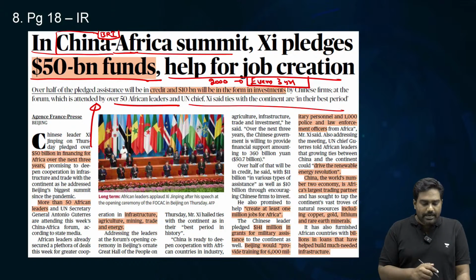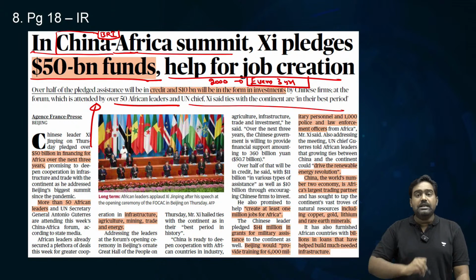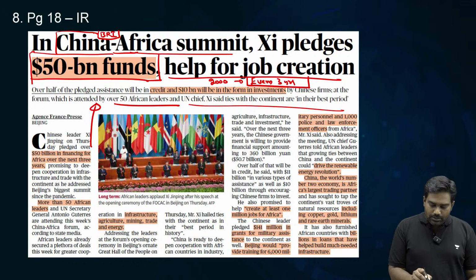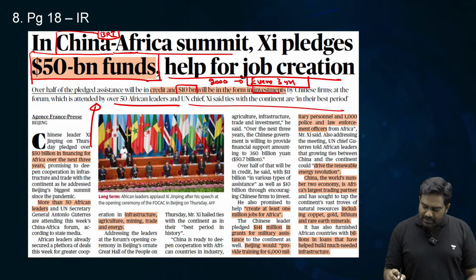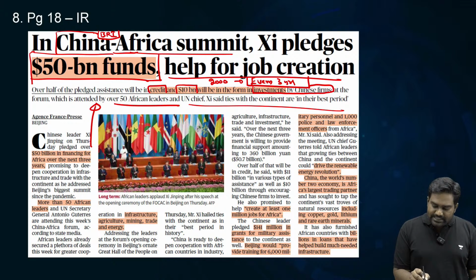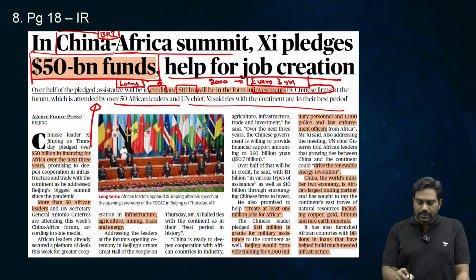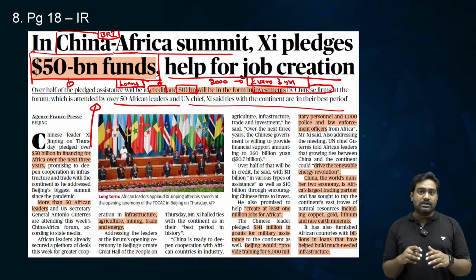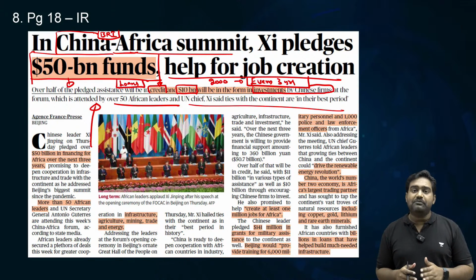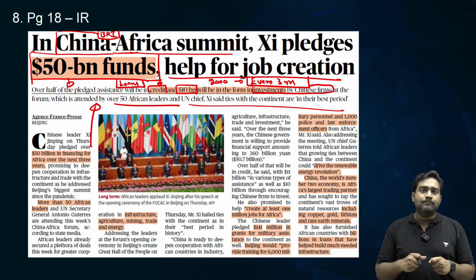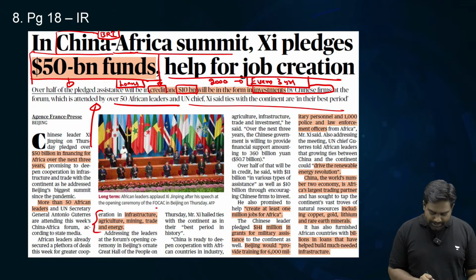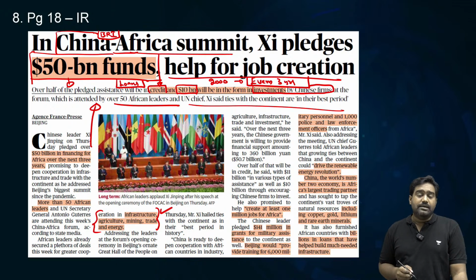But apart from that, China has freshly announced $50 billion funds. Almost $10 billion would be in the form of investments by Chinese companies. The rest would be in the form of concessional loans. So around $40 billion worth of concessional loans, and $10 billion worth of foreign investment by Chinese companies. A total of $50 billion in funding has been announced by China, and these funds will go into African countries with focus on agriculture, energy projects, infrastructure projects, and especially mining projects.